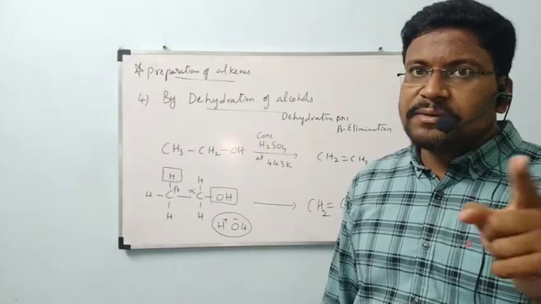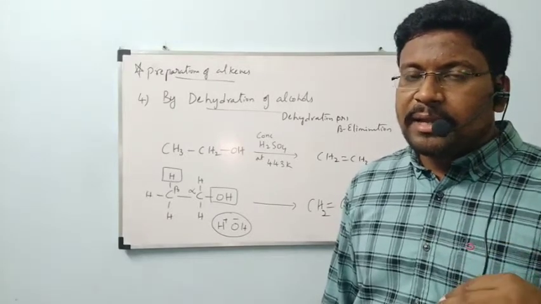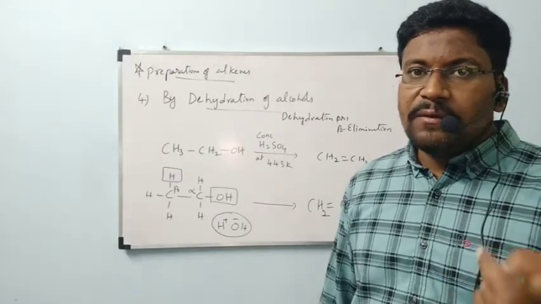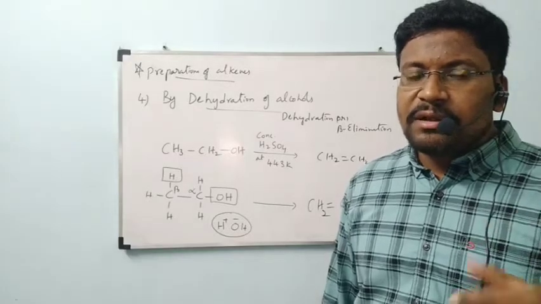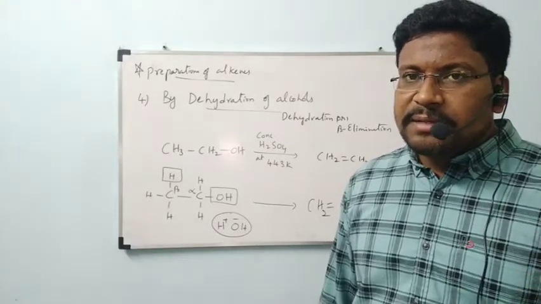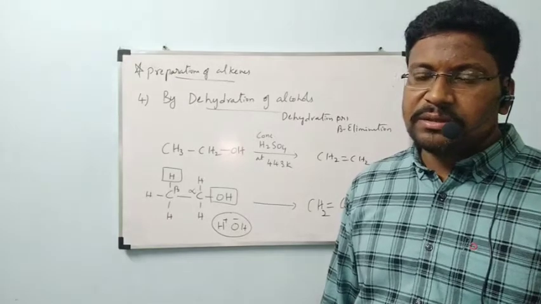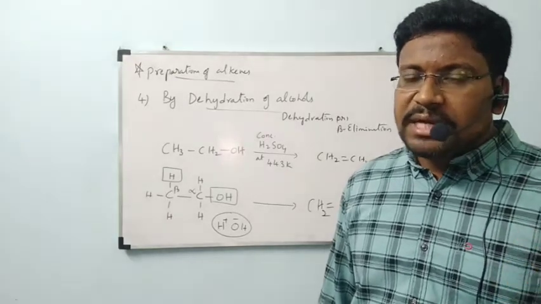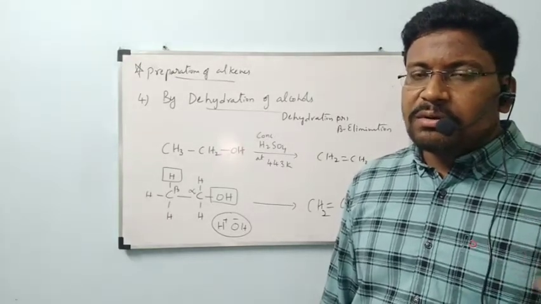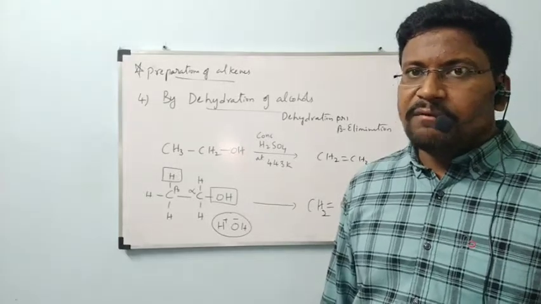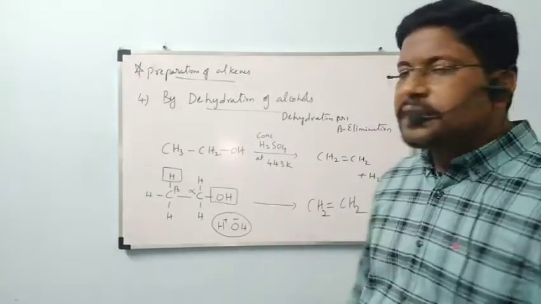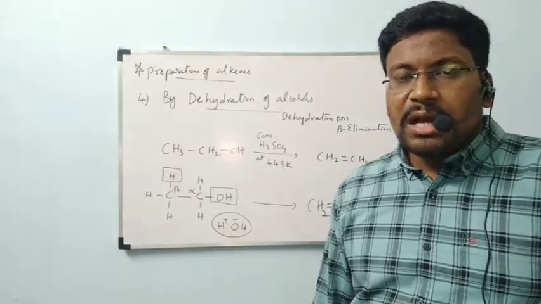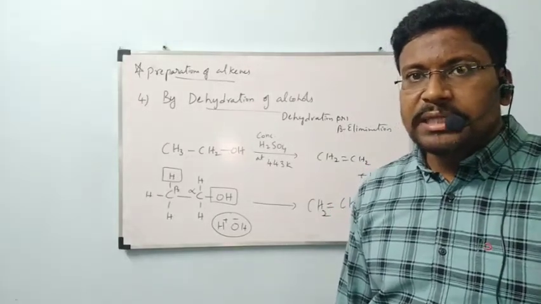By Lindlar's catalyst, we get the cis product. By sodium in liquid ammonia, we get the trans product. Second, from halogen compounds, beta elimination, that is called dehydrohalogenation. Third, from vicinal dihalides, we removed chlorine with the help of zinc. Fourth preparation, by dehydration of alcohols. Alcohols will be dehydrated to form alkenes.